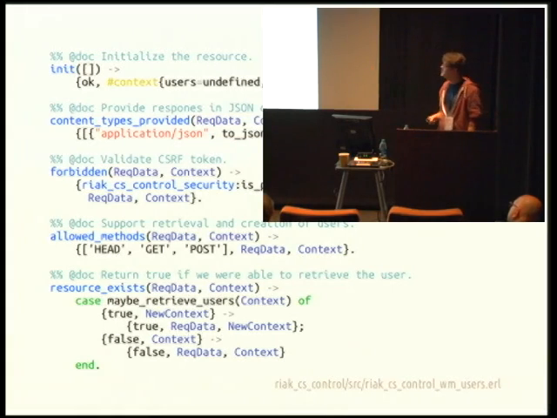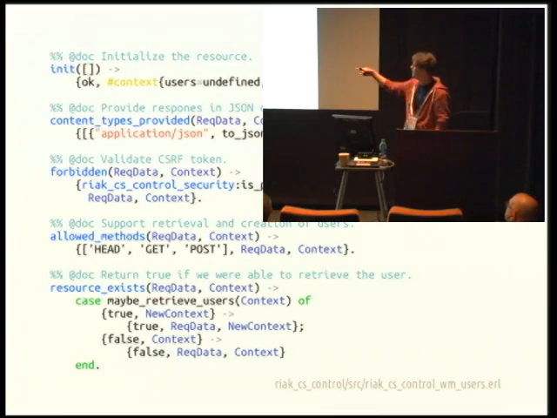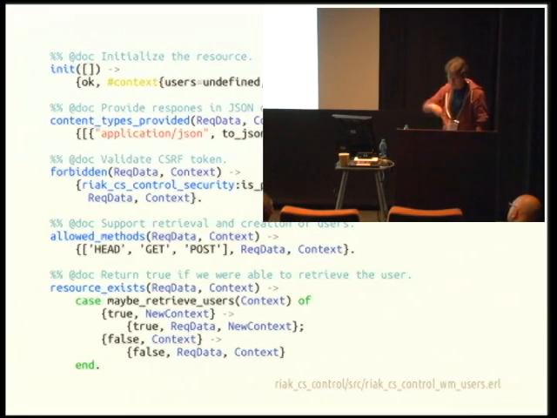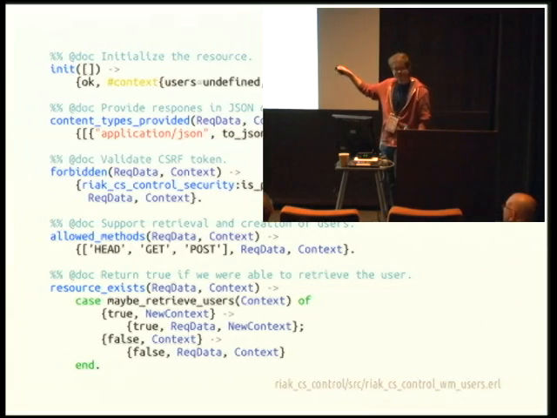And resource exists is going to be the callback that handles whether it's going to return 404 or not. So we attempt to retrieve some data. If the data is unavailable, we return false. We continue threading through. That will cause the 404 to be returned to the user. If not, we return true. But we have this interesting thing here, maybe retrieve users, which we'll talk about in a second.